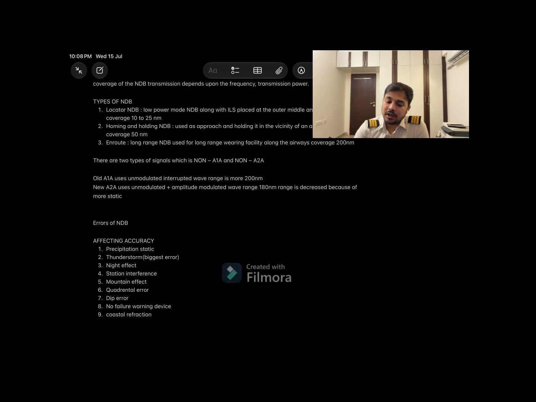So there are 2 types of signal, which are the NON A1A and NON A2A. NON A1A was the old one and NON A2A is the newer one. Older NON A1A uses unmodulated interrupted wave. Range is actually more, which is 200 nautical miles.